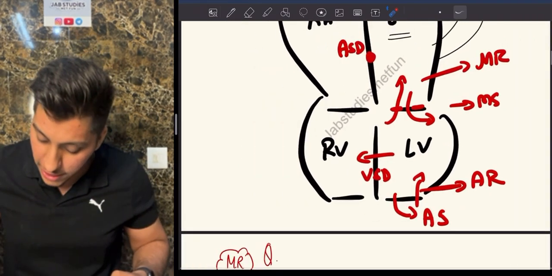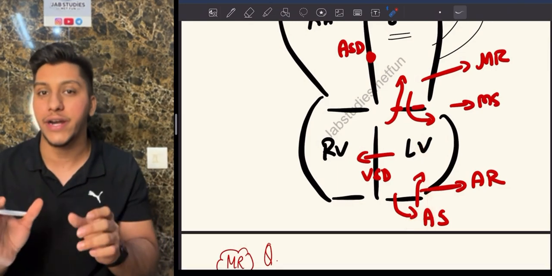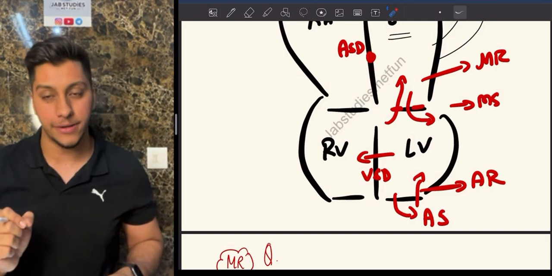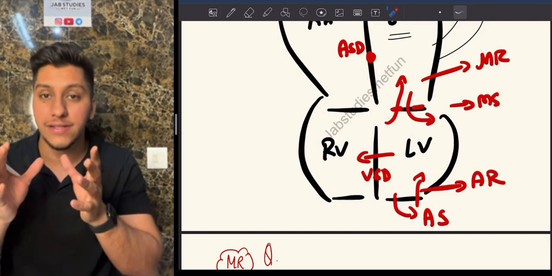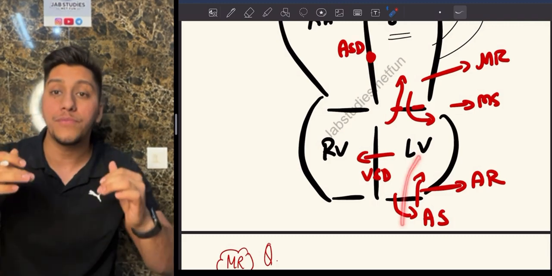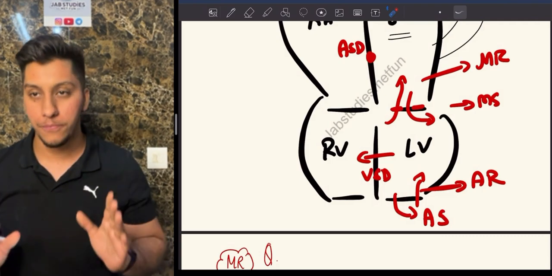See, whenever the blood goes from the aorta to the ventricle, now the ventricles are not contracting, they are relaxing. In physiology, we talk about isovolumetric relaxation. So that is why when the ventricle is not contracting and the blood goes back from the aorta to the ventricle, a diastolic murmur will be there. I hope you understood this much.